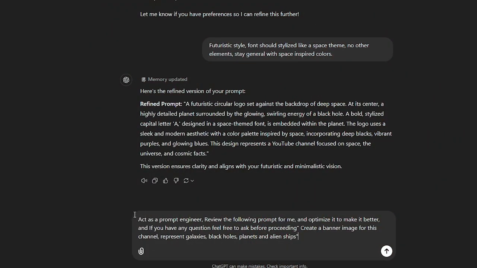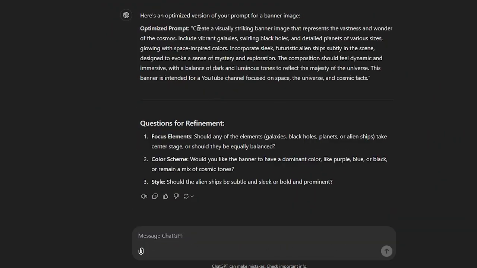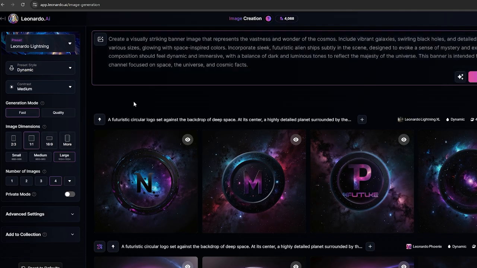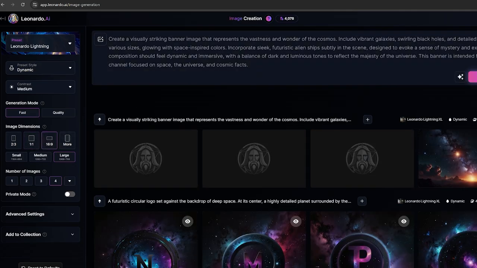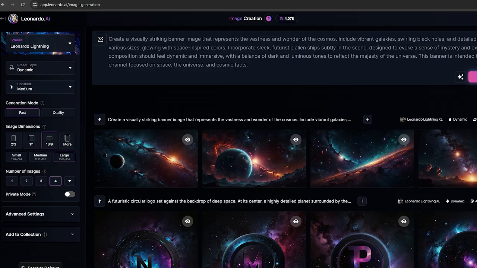Now let's make a prompt to generate the banner image as well. For this image, I'm not going to add any text or slogans. The process is the same as before. You need to copy this prompt to Leonardo AI, and this time make sure to select this 16:9 ratio as the image size. I think all of these 4 images are good for this channel. And guys, just like this, you can create a logo and a banner for your channel within a few minutes.